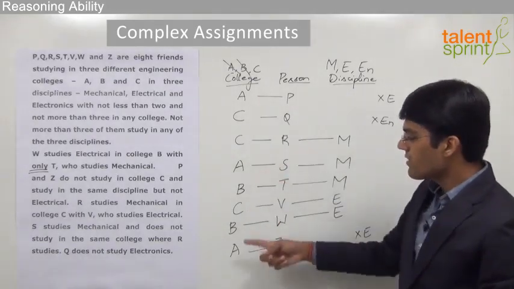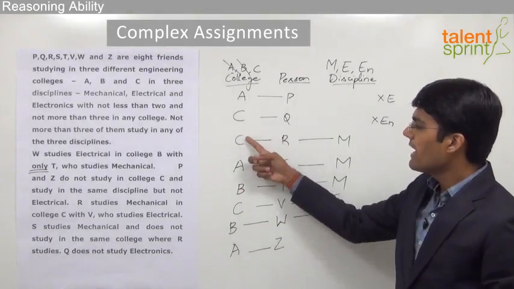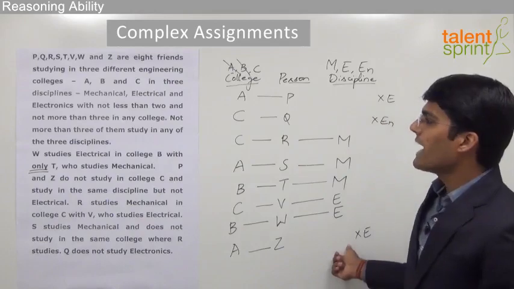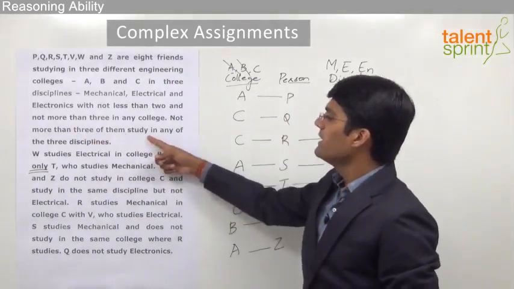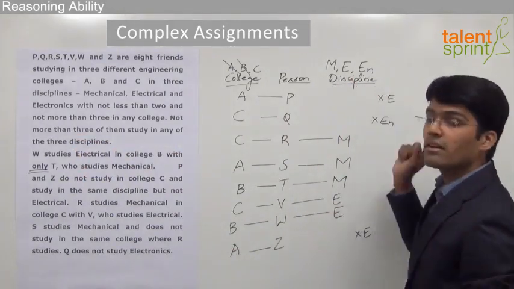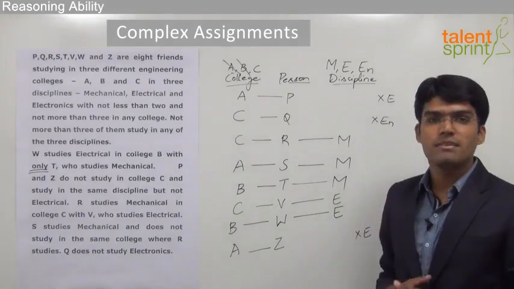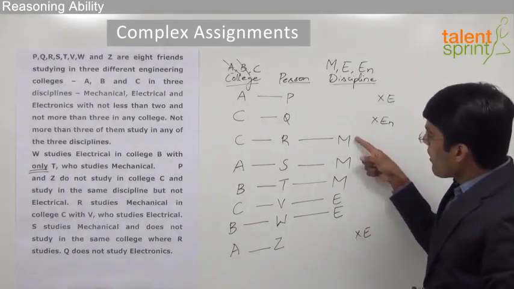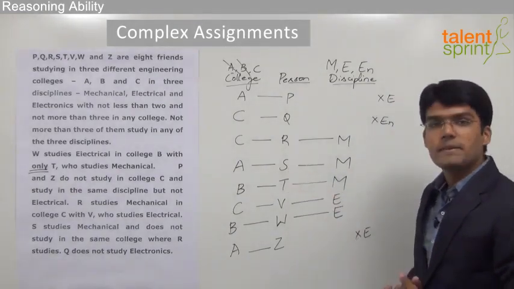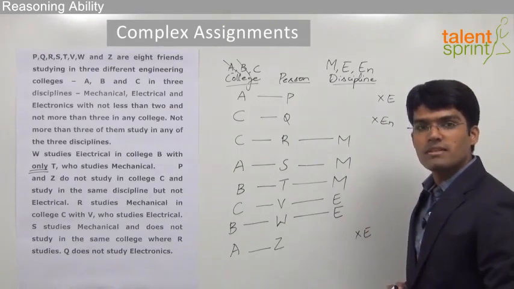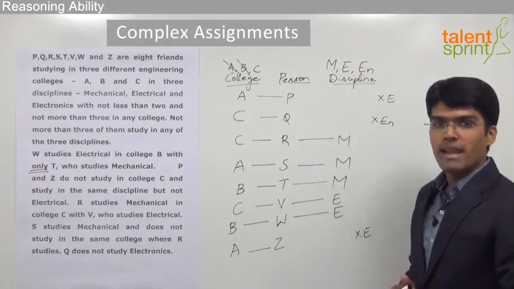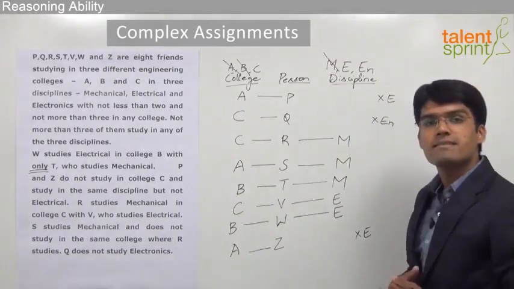So there are 3 students in college A, only 2 in college B and 3 students in college C. Now coming back to the disciplines part, we know that there should not be more than 3 in any of the 3 disciplines. That means in each discipline, either mechanical or electrical or electronics, there can be maximum 3 students. If we observe, already the mechanical discipline has been allotted for 3 students, R, S and T. And since there can be maximum 3 students in any discipline, now there is no chance for any of the remaining persons to go for mechanical. So we can close down the mechanical stream.